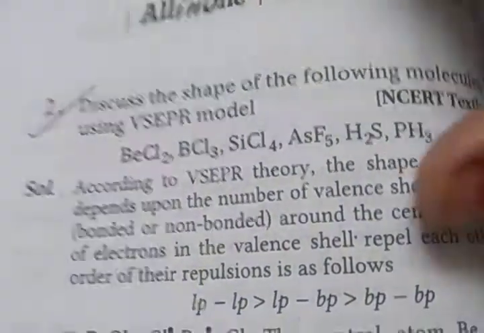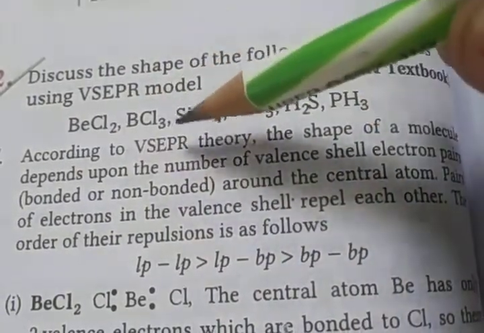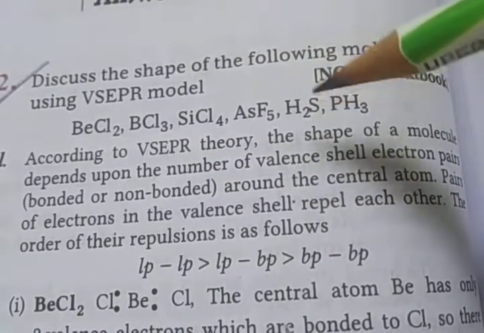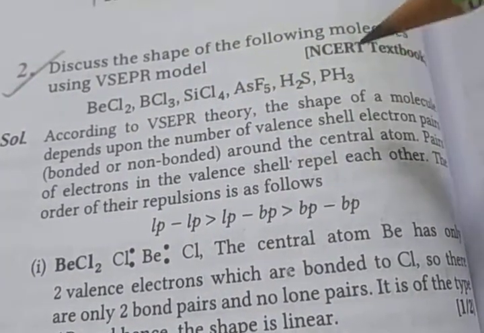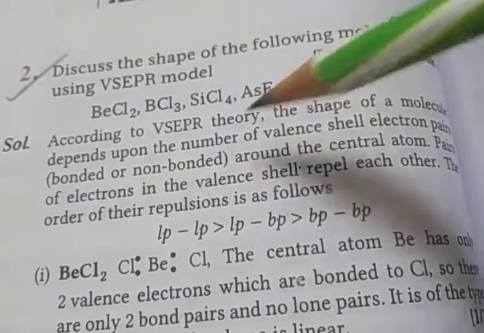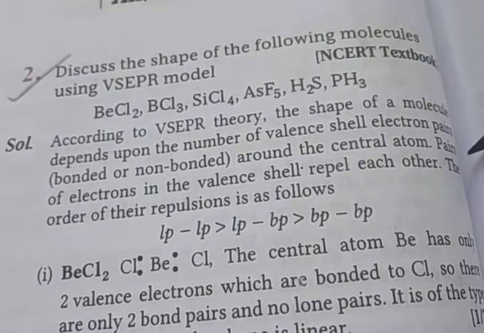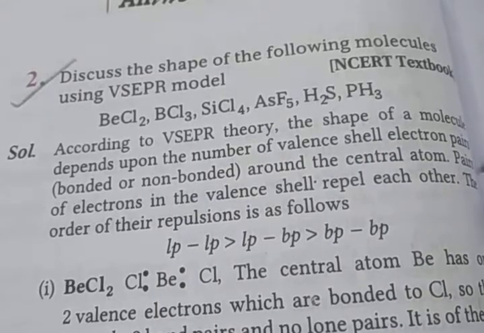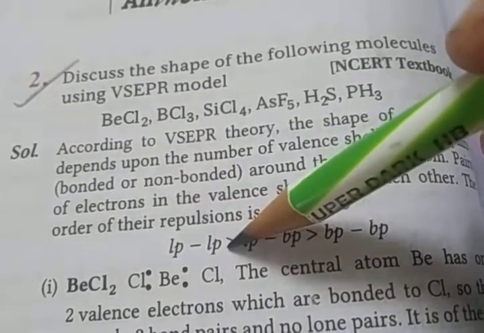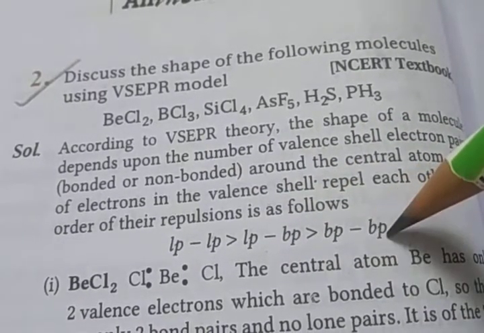Next question is, discuss the shape of the following molecules using the VSEPR model. Here given: beryllium chloride, boron trichloride, silicon tetrachloride, arsenic pentafluoride, hydrogen sulfide, PH3. According to VSEPR theory, the shape of a molecule depends upon the number of valence shell electron pairs, bonded or non-bonded, around the central atom. Pairs of electrons in the valence shell repel each other. The order of repulsion: lone pair-lone pair has maximum repulsion, then lone pair-bond pair, and less repulsion between bond pair-bond pair.